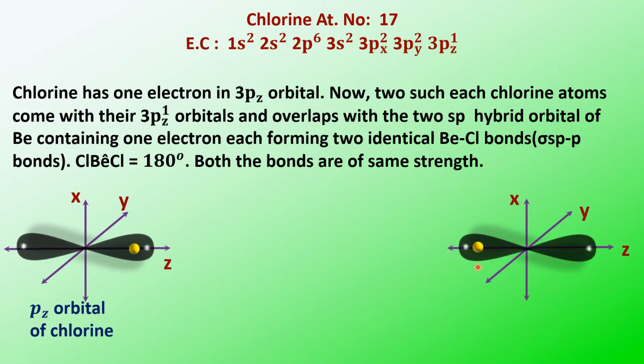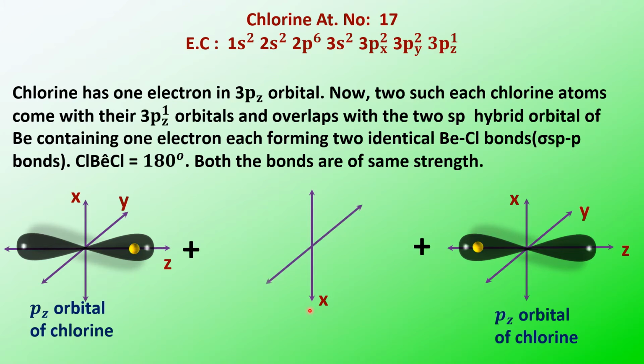When these overlap with the sp hybrid orbitals of beryllium, we have seen that the two sp hybrid orbitals are identical, and when combined they appear to be in a linear shape.